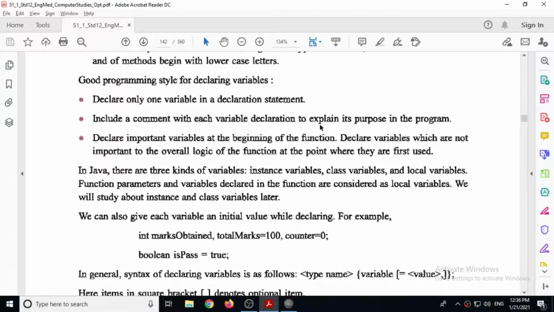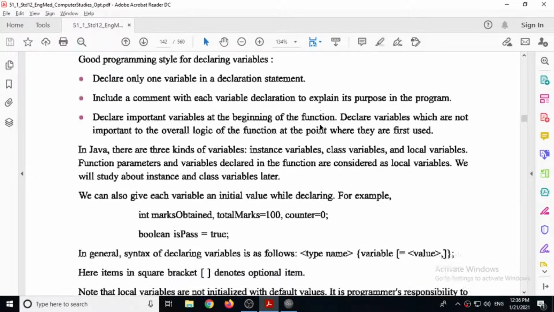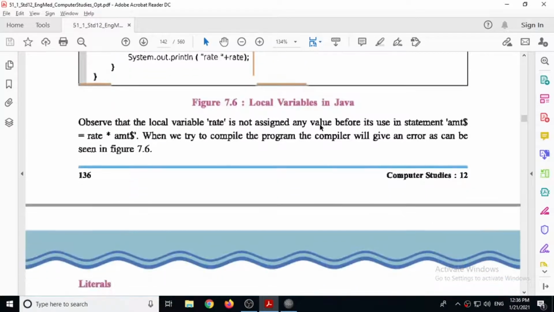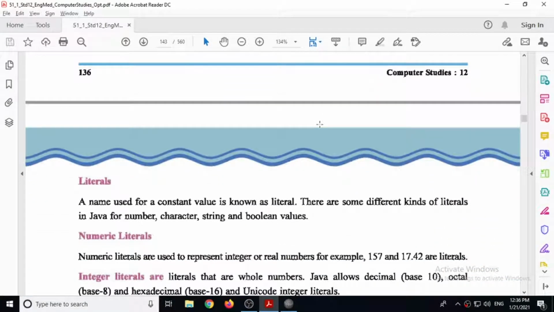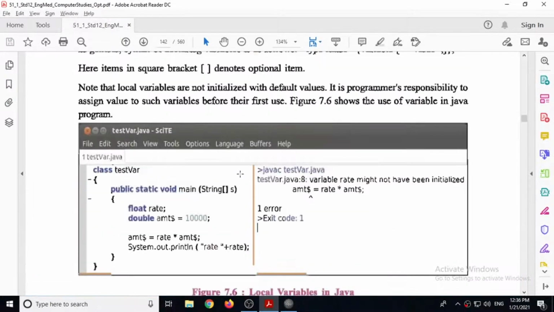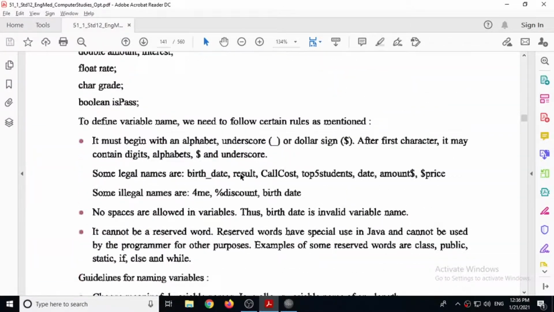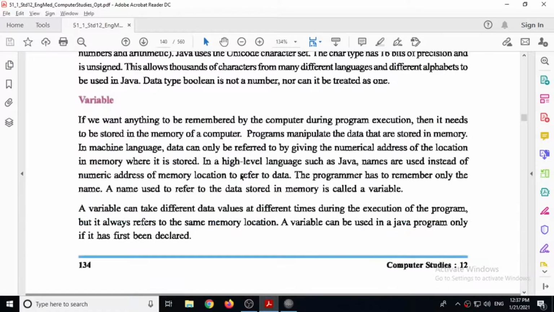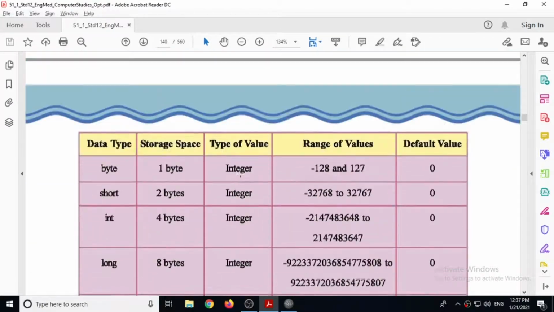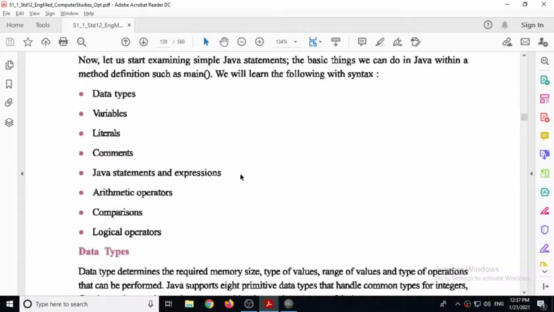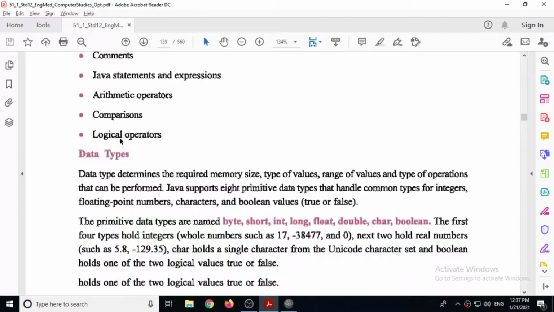In the previous video, we have studied about variables and their data types. Next is literals. As you might have seen previously, we were discussing the various words, various tokens related to Java. These are data types and variables. These two we have seen previously, and now we have to see literals.